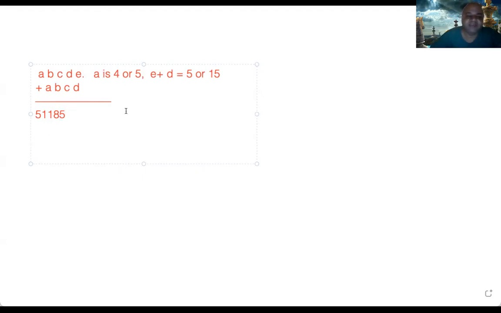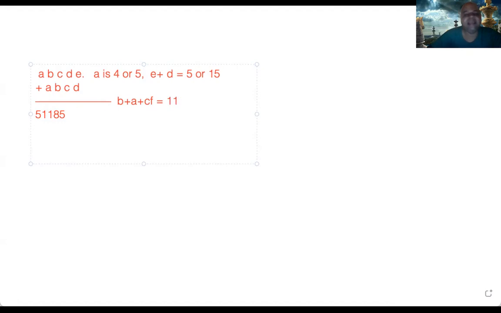Now, if A is 4, let us consider A is 4 because 5 will be unlikely. We will see why it is unlikely. But first, assume the simpler case, A will be 4. Okay, if A is 4, now B plus A plus carry forward from the previous digit is equal to how much?